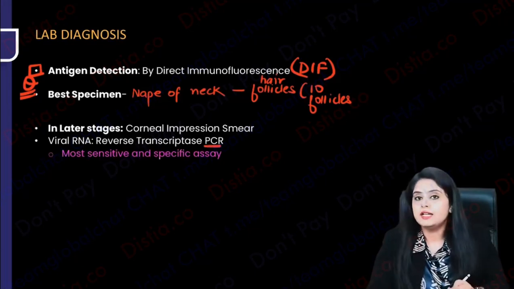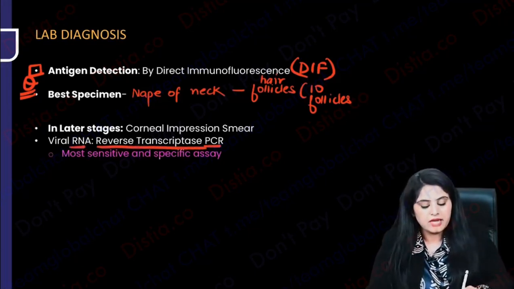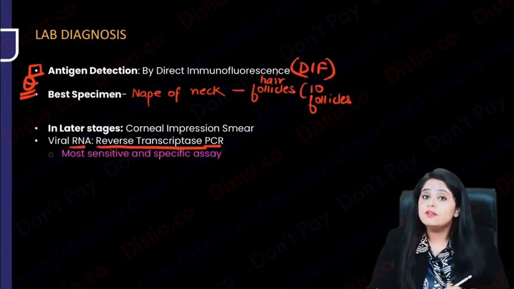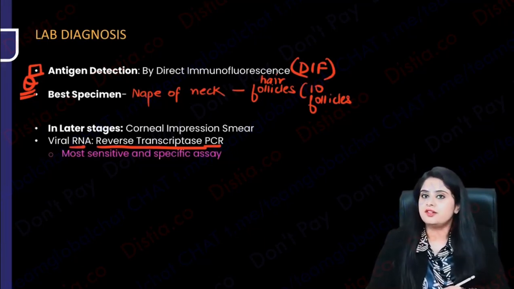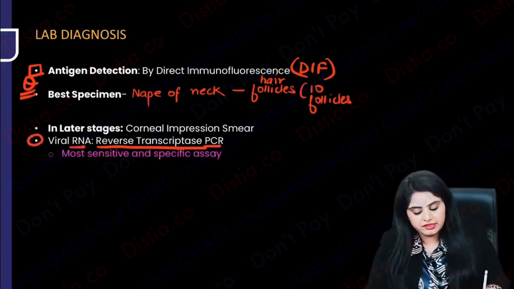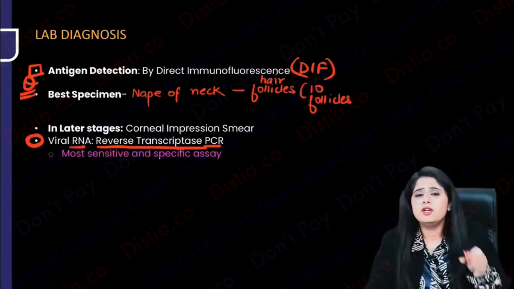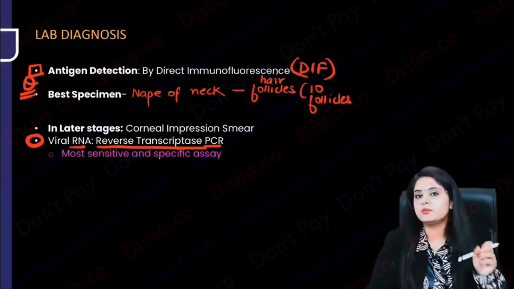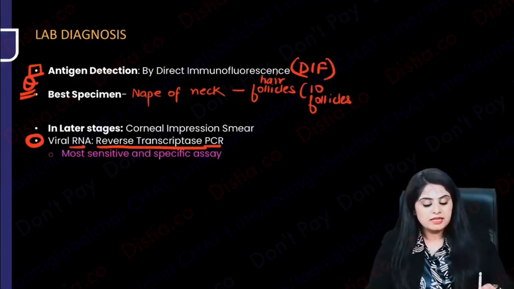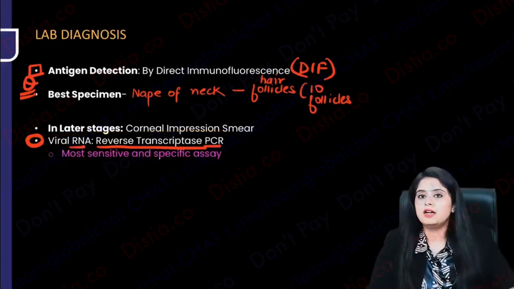And if it is an RNA virus, what kind of polymerase chain reaction do you always use after COVID? That should not even be a question, because even a layman knows what PCR is used, and that is RT, reverse transcriptase PCR. That will be the most sensitive and specific. So for every organism, number one, I do antigen detection. By DIF I've done, I took a sample from the nape of the neck follicle and it's done. Then I've done the most and the best one, that is RT PCR, done.